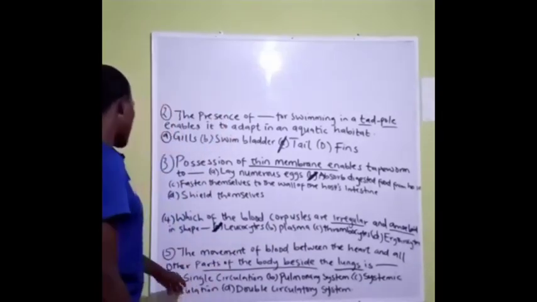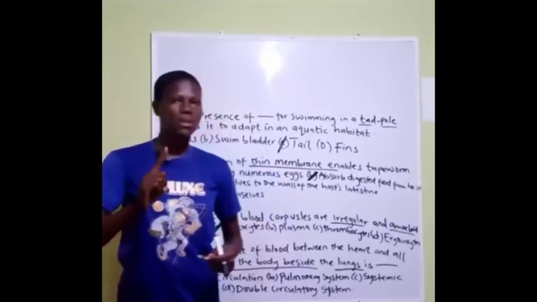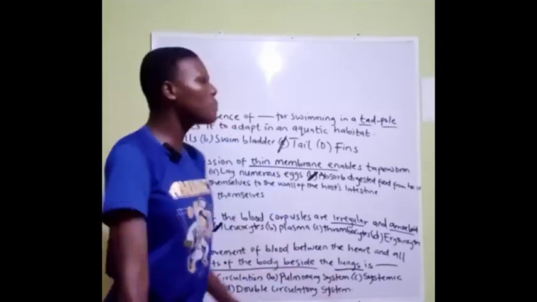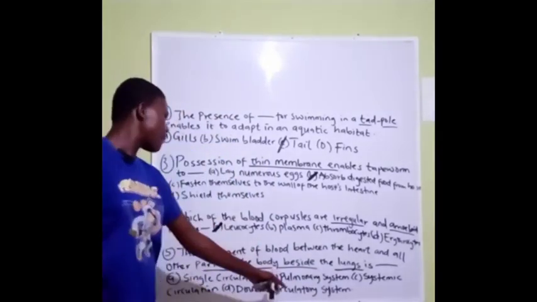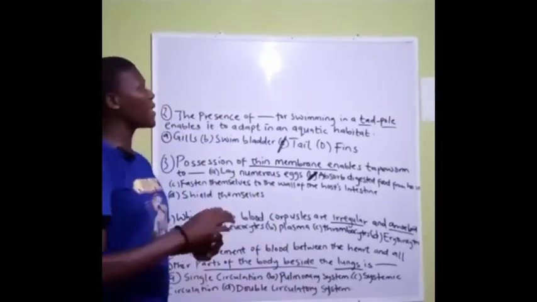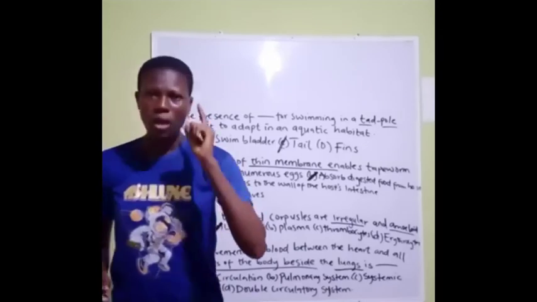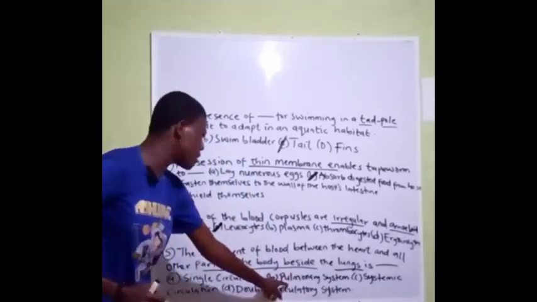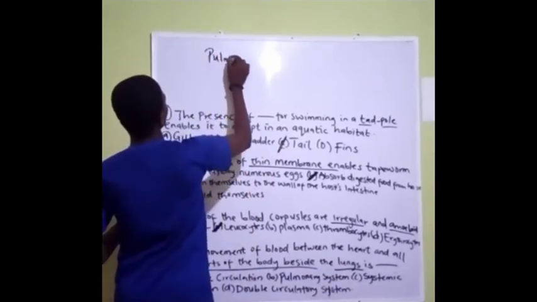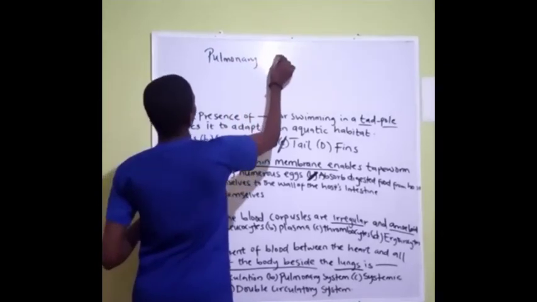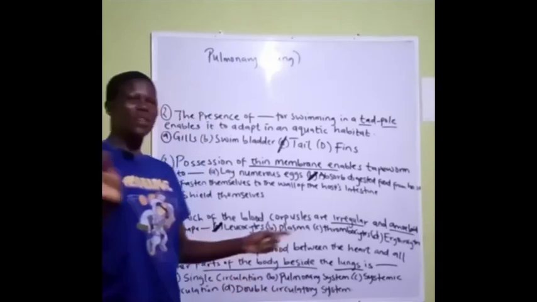So A, what is single circulation? Single circulation simply means the movement of blood through the heart once. This is found mainly in fishes that have a single circulatory system. B, pulmonary system. When you hear the word pulmonary, it's talking about the lungs. So pulmonary is associated to the lungs. So this option is out of the game, okay?